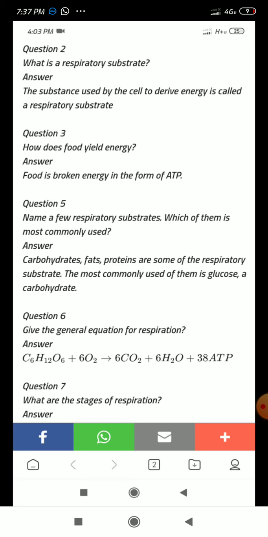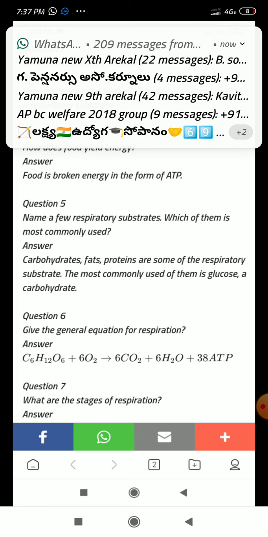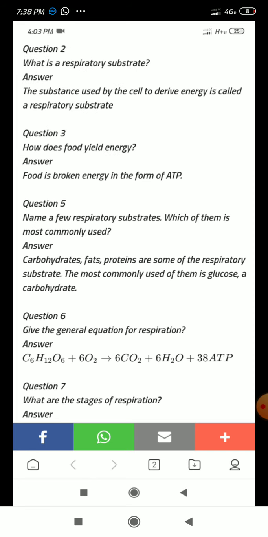From 1 ATP, 7,200 calories of energy will be released during respiration. That's why we call respiration an energy releasing process or catabolic process.